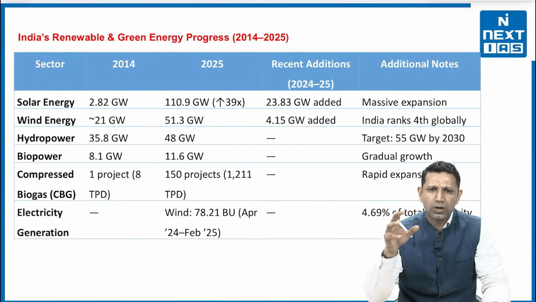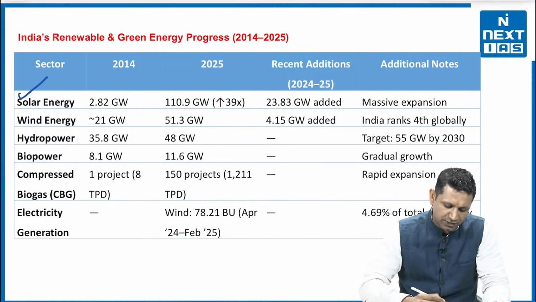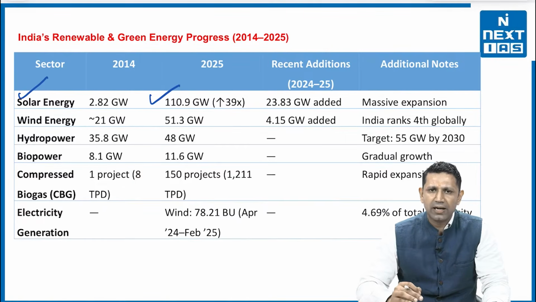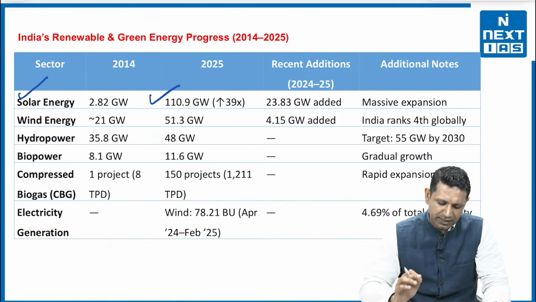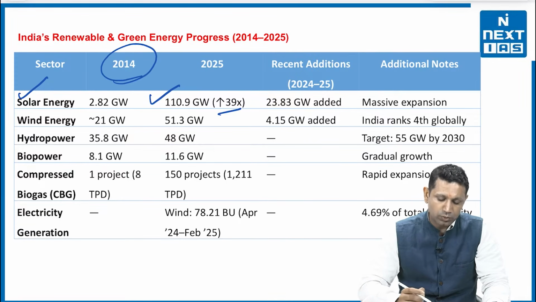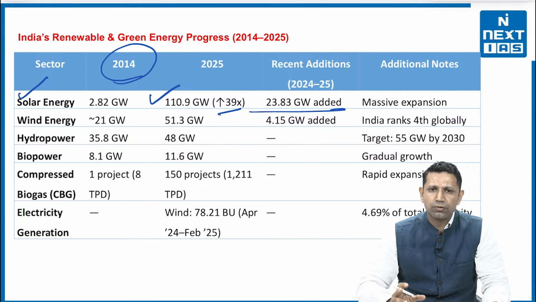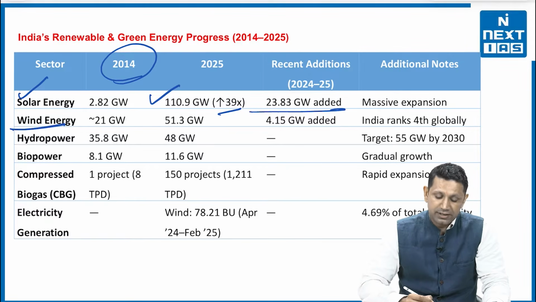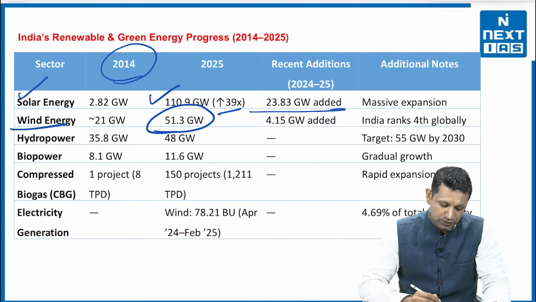Next thing is, what are the various sectors in which the power is being produced? For example, in solar energy, we have 110.9 gigawatts of installed capacity, and it is 39 times that of 2014. In the last year itself, we have added almost 24 gigawatts of solar energy to our total energy scenario. Then wind energy, it is 51.3 gigawatts.